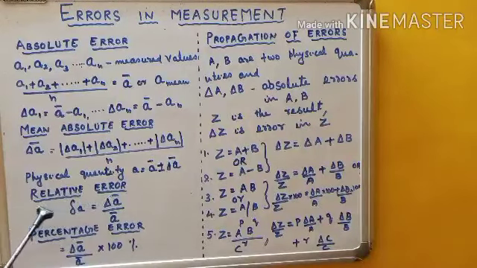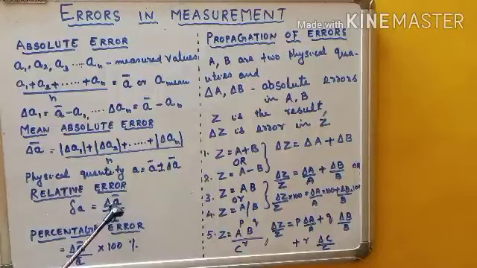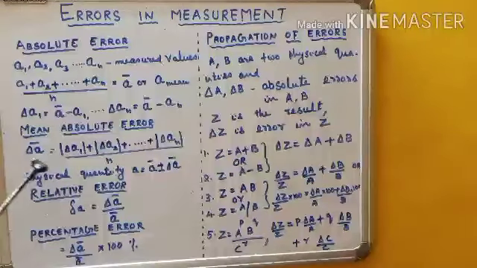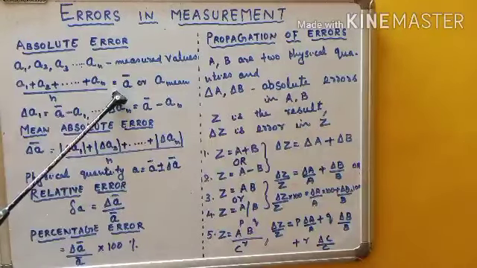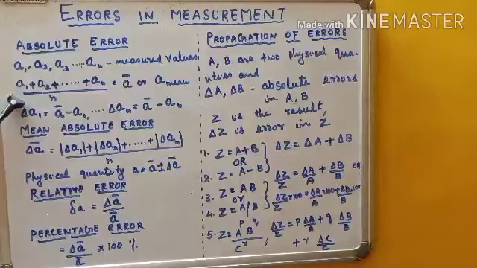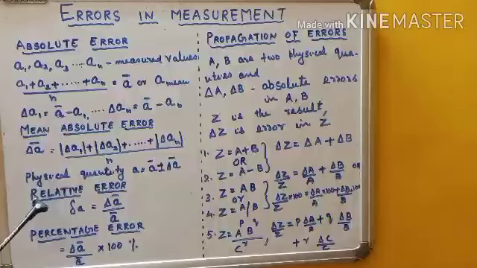How to represent the relative error in the measurement? The relative error can be represented as a ratio. Which ratio? It's the ratio of the mean absolute error divided by the true value: delta A bar divided by A bar. Delta A bar is the mean value or average value of all the absolute errors, and A bar represents the true value or the average value of the measured physical quantity. This ratio is called relative error.